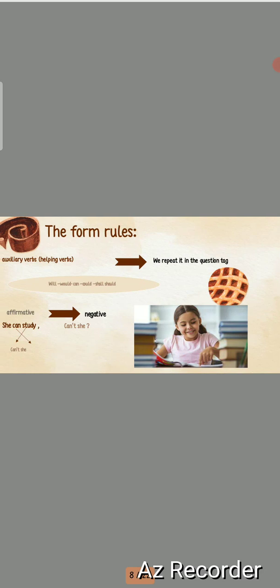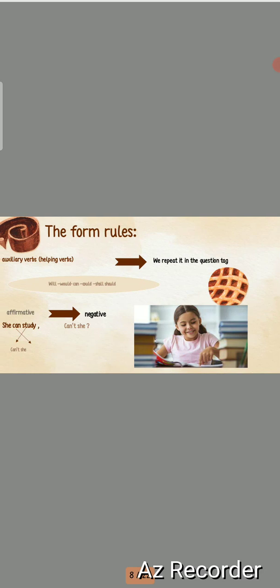We have another example here. He doesn't get up early, does he? So why did I use does he? Because in the first one, doesn't was what? That's right, it was negative. So when I make a question tag, I will change that negative to affirmative. So it will be, he doesn't get up early, does he? So I changed the negative to affirmative here.